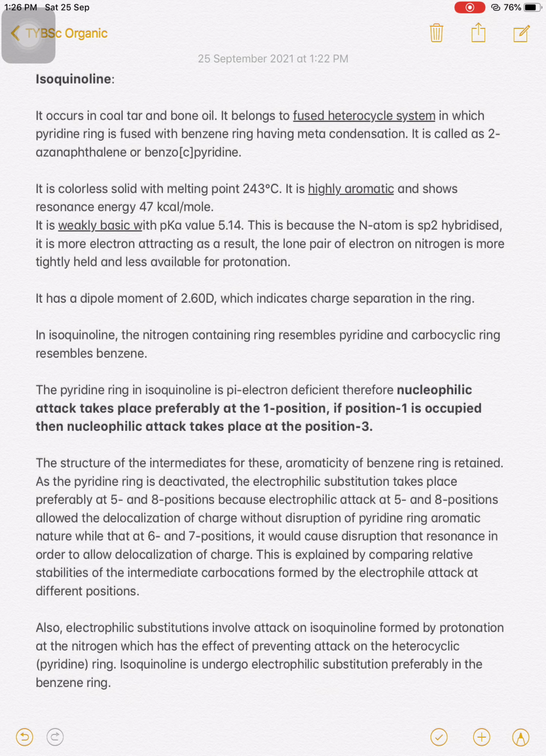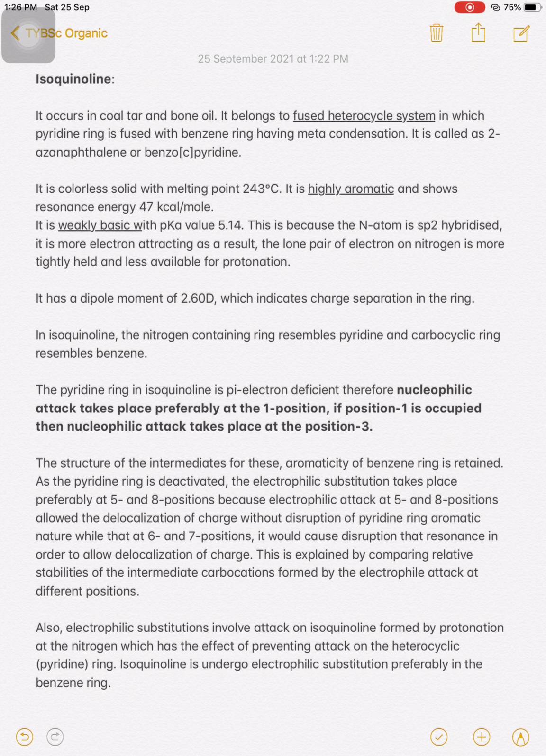We can call it 2-azanaphthalene because at the second position the nitrogen is there, and it is also known as benzopyridine. This is a colorless solid having a melting point of 243 degrees Celsius, and this isoquinoline is highly aromatic, having a resonance energy of 47 kilocalories per mole.